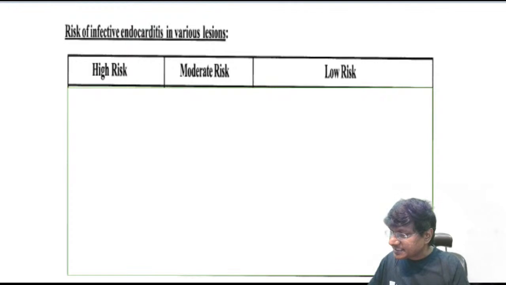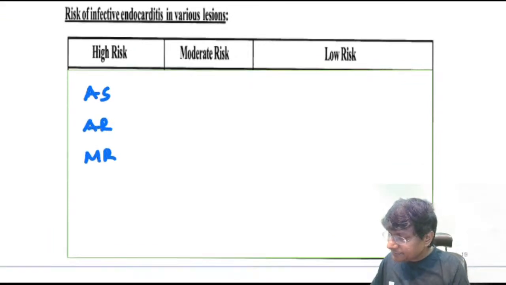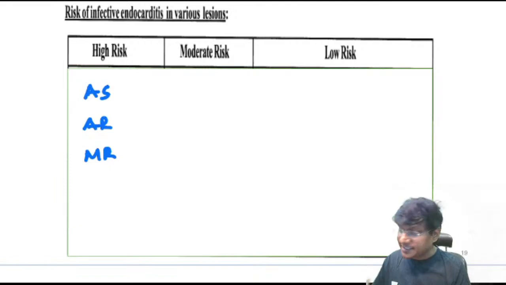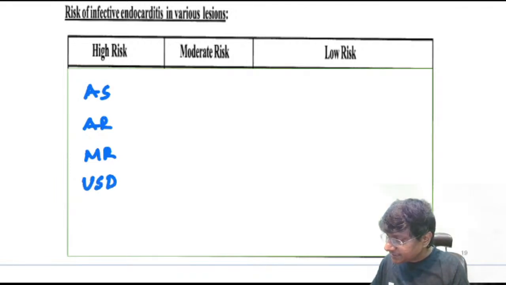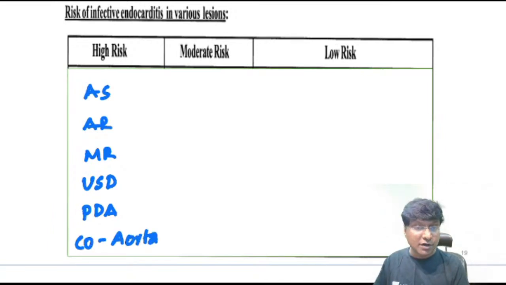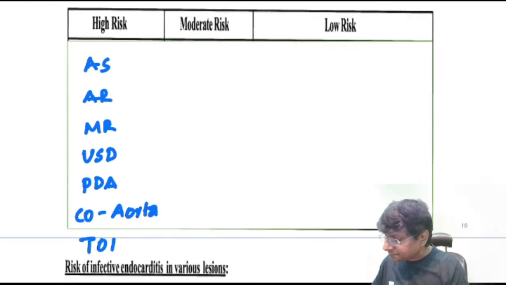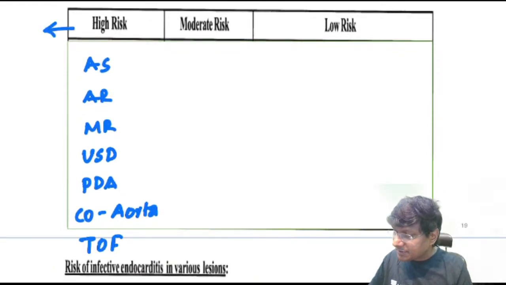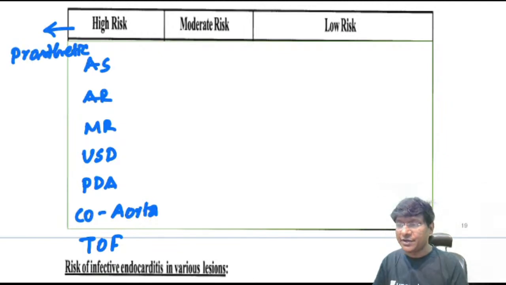If you take the high risk lesions, they include AS, AR, then MR. Then we have the congenital diseases like VSD, PDA, coarctation of the aorta, and tetralogy of Fallot. And one more high risk lesion will be prosthetic valves. These are the high risk lesions for the development of infective endocarditis.